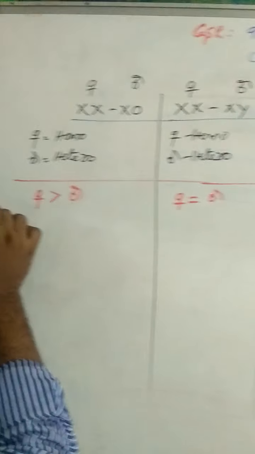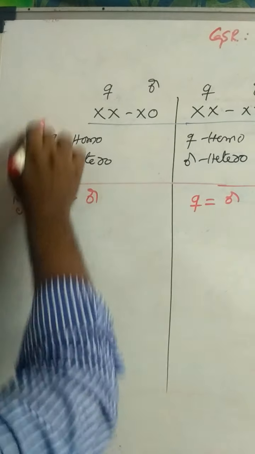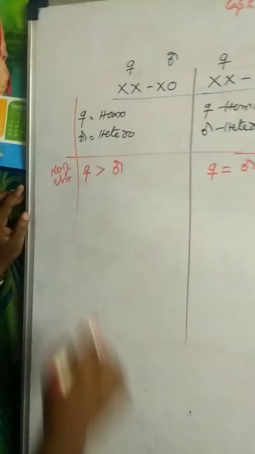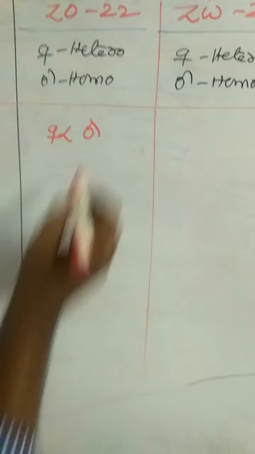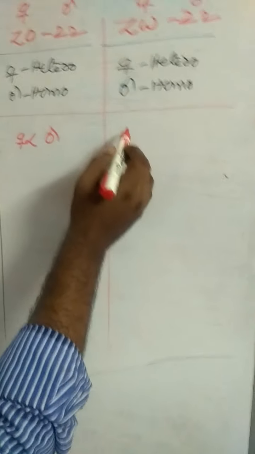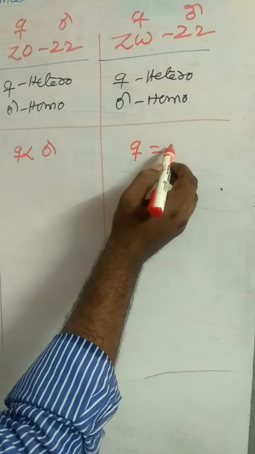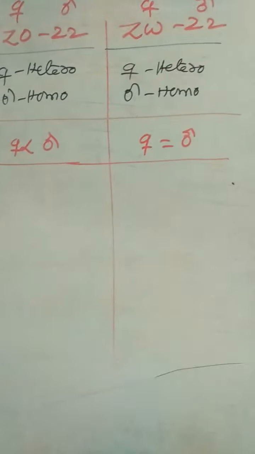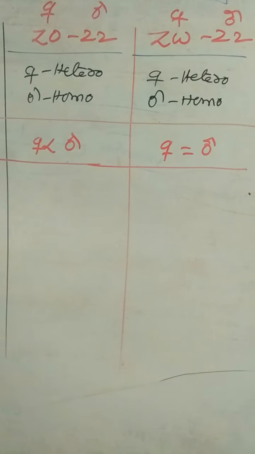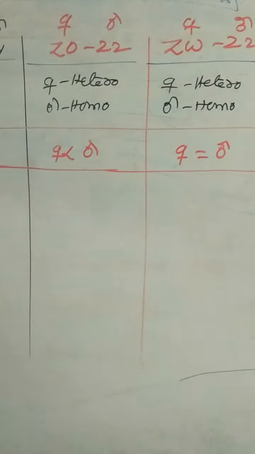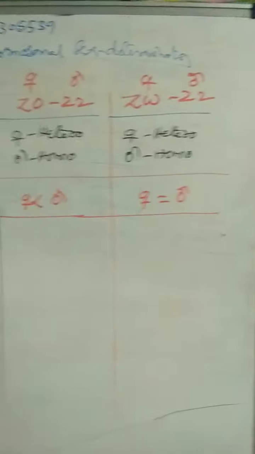In the Z0-ZZ method, females contain fewer chromosomes than males. In the ZW-ZZ method, females and males contain the same number of chromosomes. Which of the following methods have both males and females with the same number of chromosomes? The XX-XY method and the ZW-ZZ method.